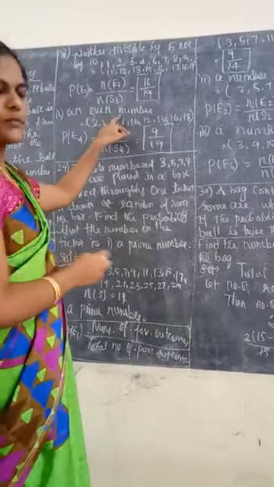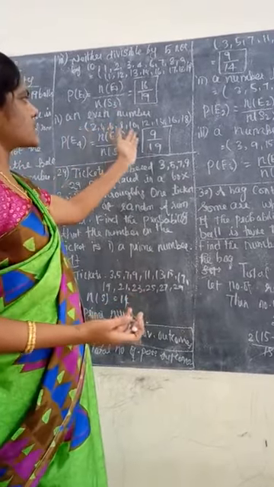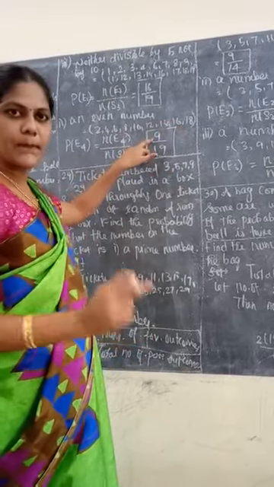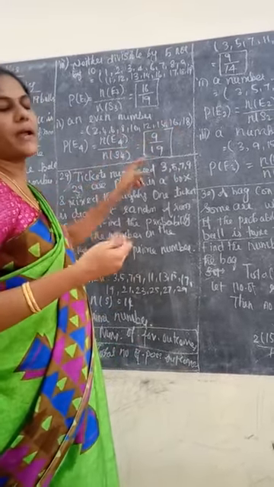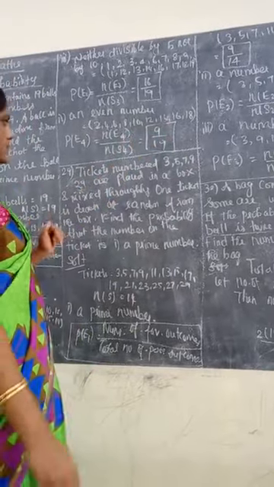Next, an even number. This is easy. So 2, 4, 6, 8, 10 up to 18. So 9 numbers are multiples of 2. So 9 by 19 is the answer for that.